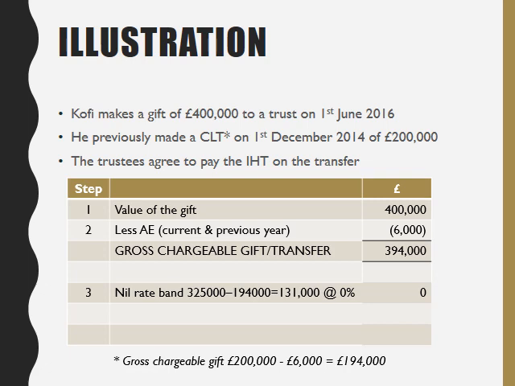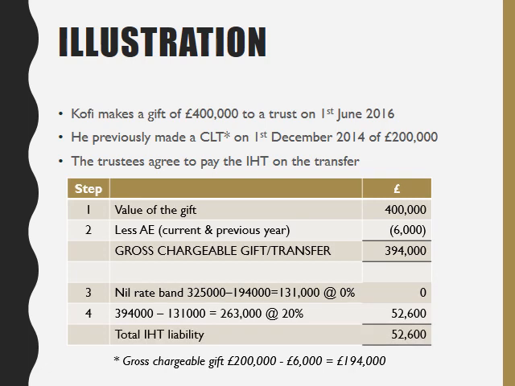The remainder of that gross chargeable gift of 394,000 will then be taxed at 20%. So that works out at 52,600, and that's the total inheritance tax liability that would be paid on this gift in June 2016.